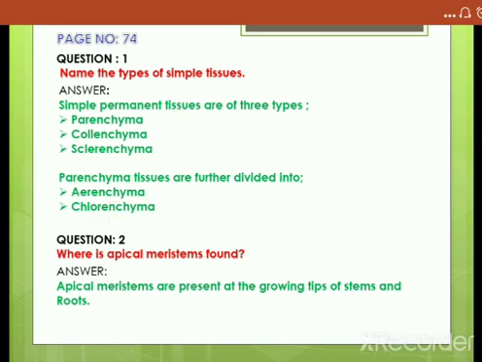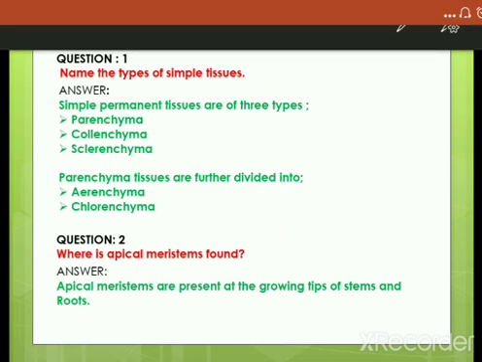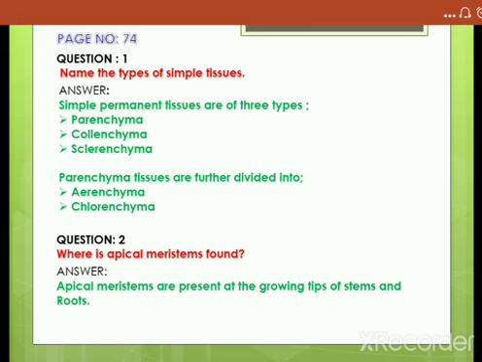What is aerenchyma? If the parenchyma possesses air cavities, such cells are called aerenchyma. You can see them in water plants. What is chlorenchyma? The chlorenchyma possesses chlorophyll in it. Such parenchymatous tissue is called chlorenchyma.